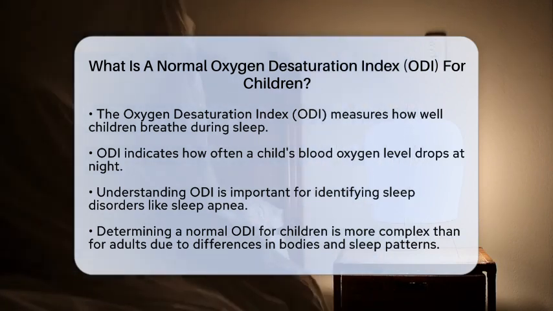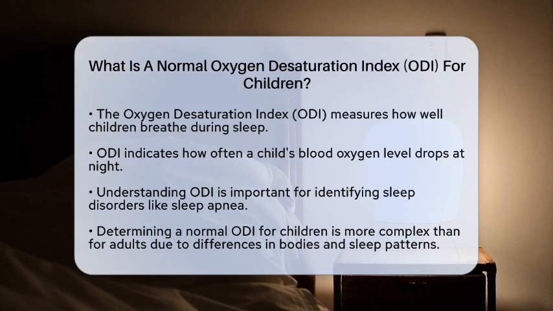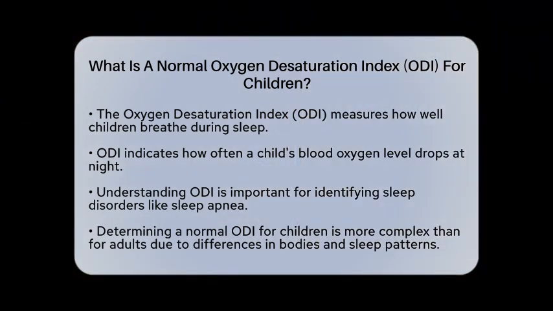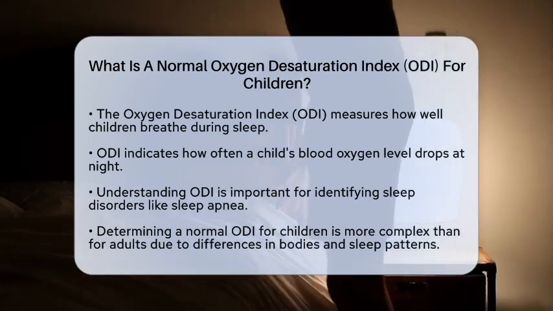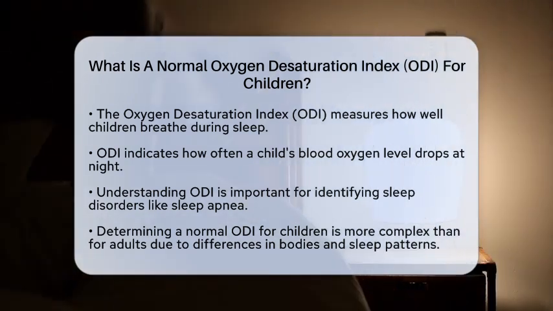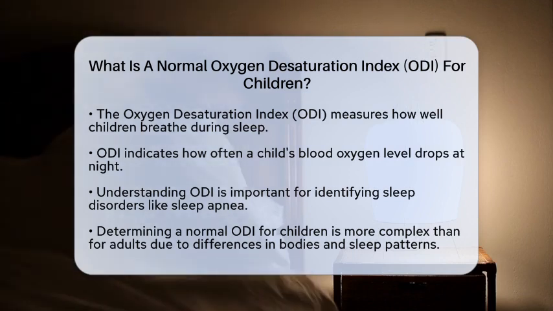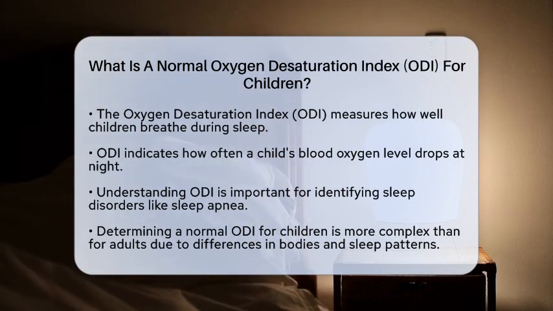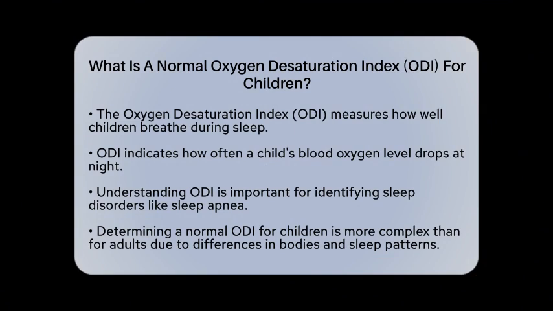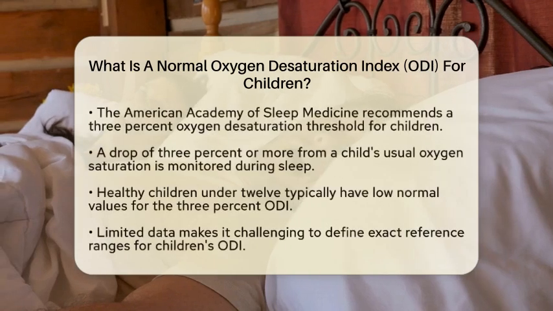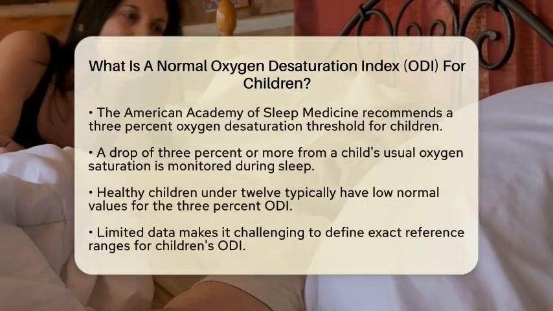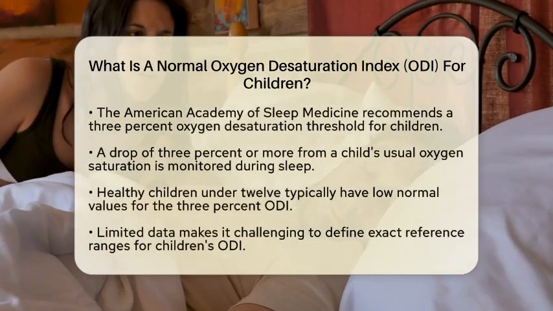This is especially important when looking for sleep disorders like sleep apnea. For children, determining a normal oxygen desaturation index can be a bit tricky. Kids have different bodies and sleep patterns compared to adults. The American Academy of Sleep Medicine suggests using a 3% oxygen desaturation threshold. This means we look for drops of 3% or more from the child's usual oxygen saturation level during sleep.